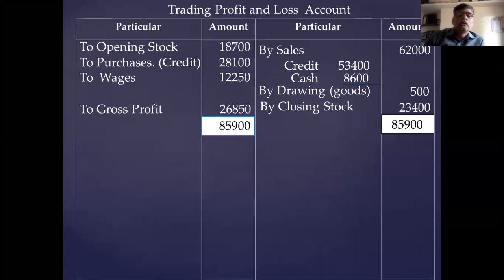Now gross profit is 26,850. You check whether it is correct or wrong. Something went wrong. 0, 8 plus 2, 10. 10 plus 9.